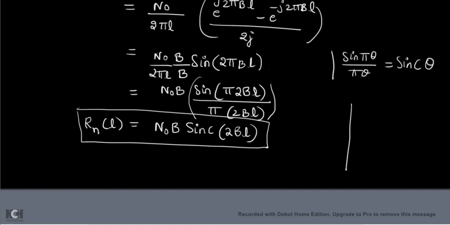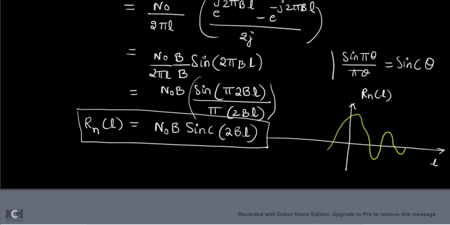If you sketch this Rn of L, how do you sketch a sinc signal? You know how to sketch a sinc signal from your signals and systems. Only at the origin you will get the highest peak, and after the origin the sinc signal keeps decreasing. It is an infinite signal, it goes up to infinity.